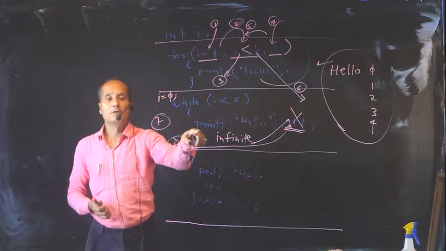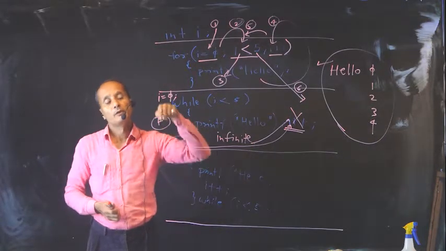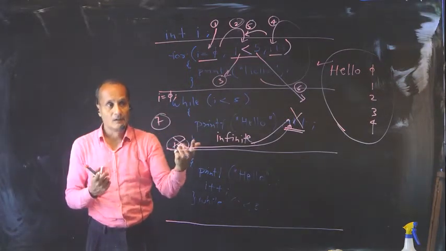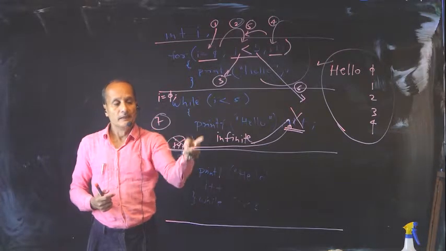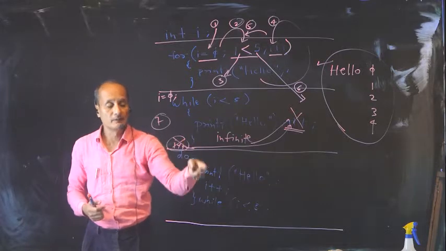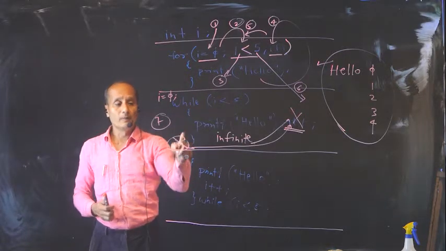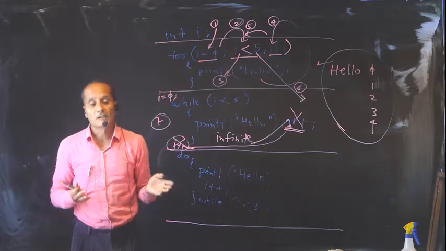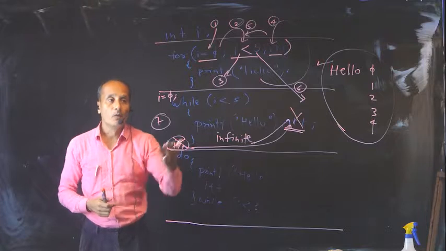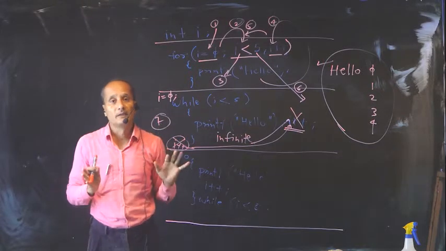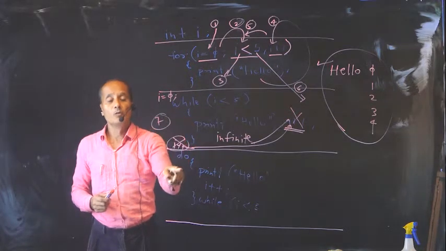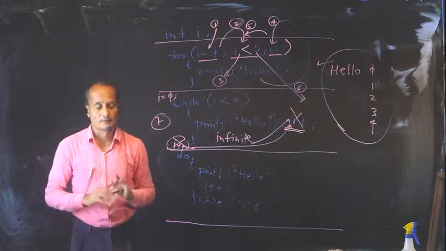Suppose we have performed the body of the loop once and we are going for the second time. Here there is a check. In this case also we have performed the body of the loop for the first time and we are going for the second time. Here there is the check. So while loop and do while loop are not different as far as the second, third, fourth iteration or continuation is concerned. They are only different in that for the first time the while loop makes a check, and the do while loop does not make the check for the first time.